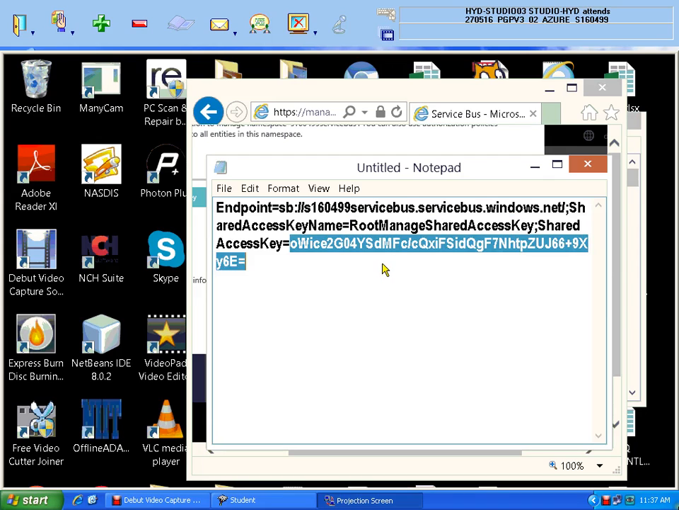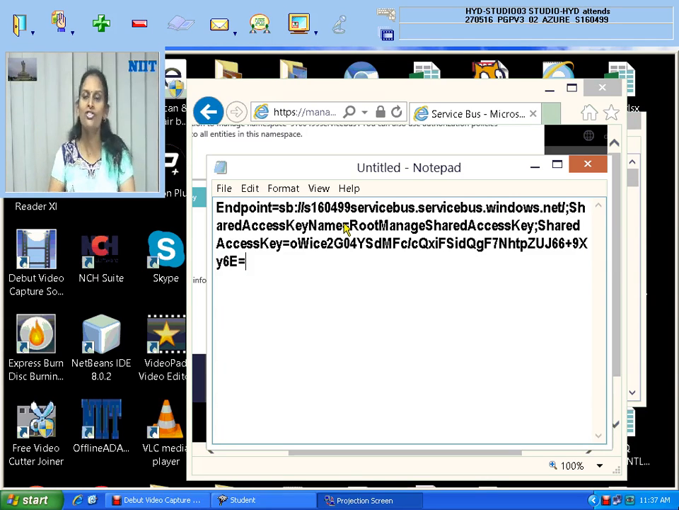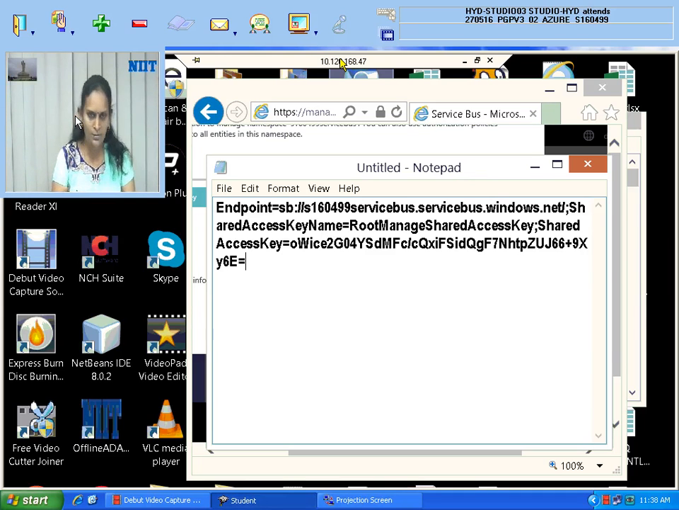So the first step is finished for you: service bus creation and copying its connection string into the notepad. This is the first task to be done. Is that clear to all of you, this first step? Please confirm step 1 of service bus creation. Did you understand? Service bus means it's nothing but the namespace which I told you, and copying the connection information into a notepad.